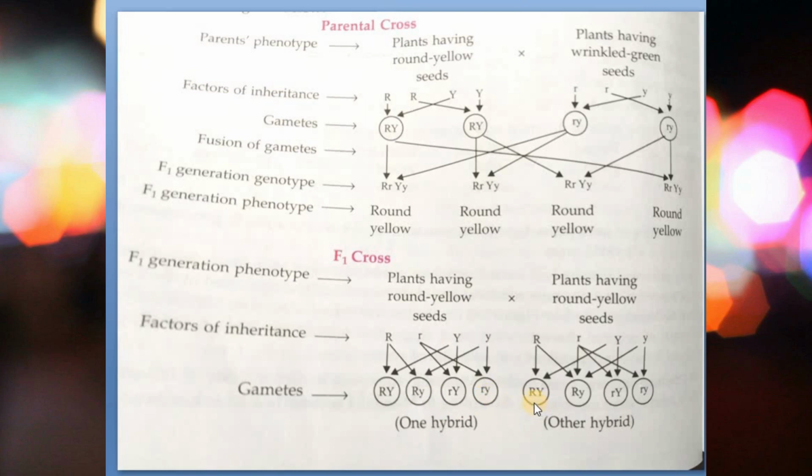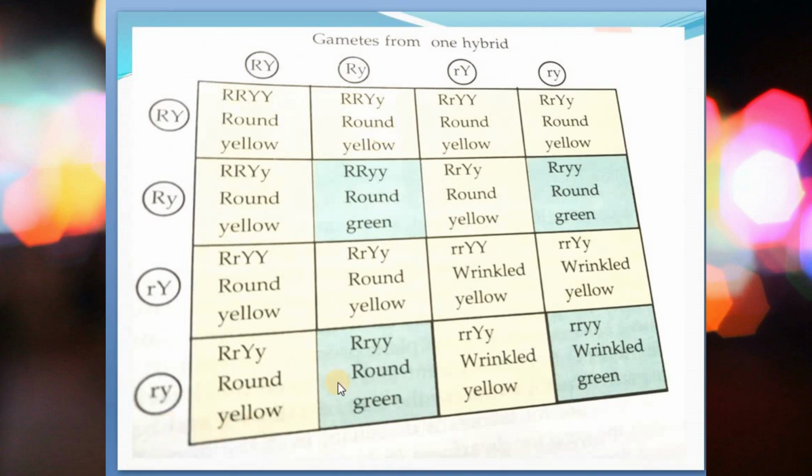Again here you can see round yellow, this is round green, this is wrinkled yellow, and this is again wrinkled green. So here is a table which shows the different offspring, how the cross appears.